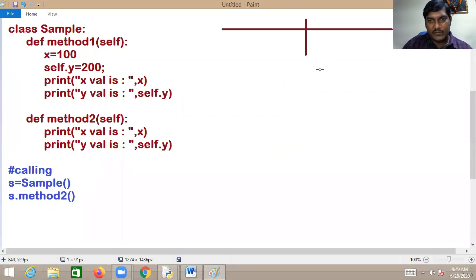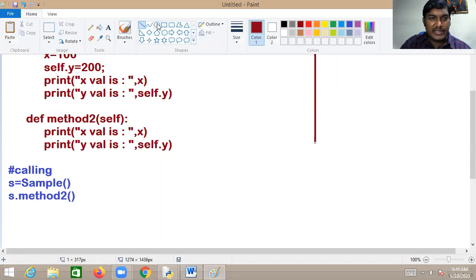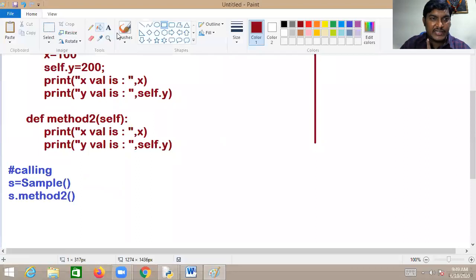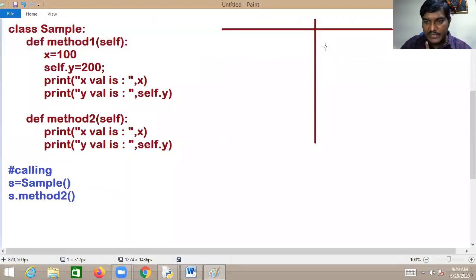I want to give this representation only one time. The next time onwards I don't write all the hash codes of the reference, but just a small representation. By the time of executing this constructor, very first, whenever the constructor is called, first an object is created.